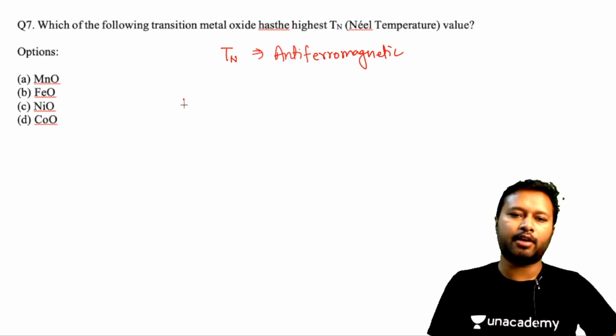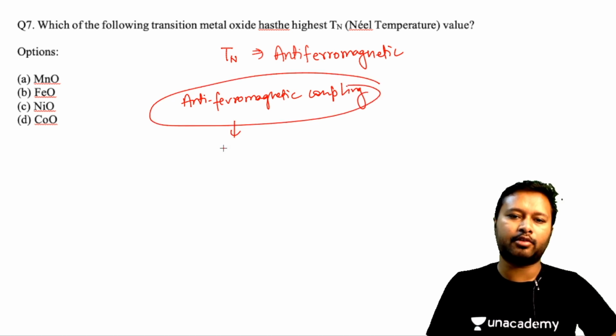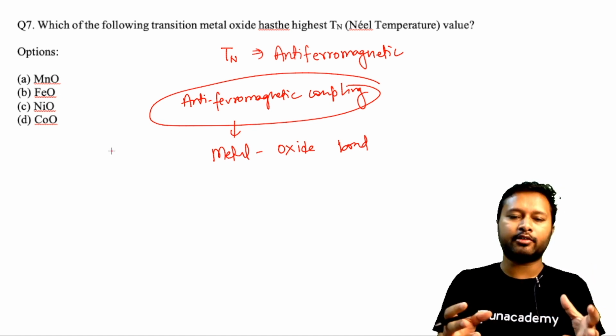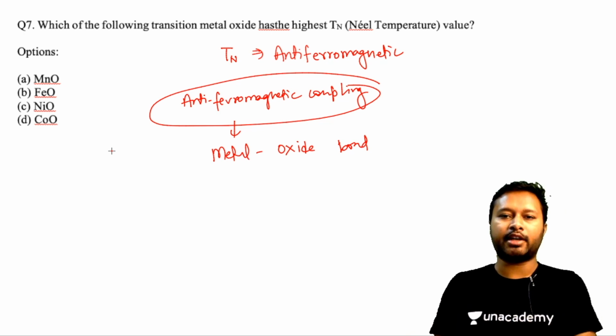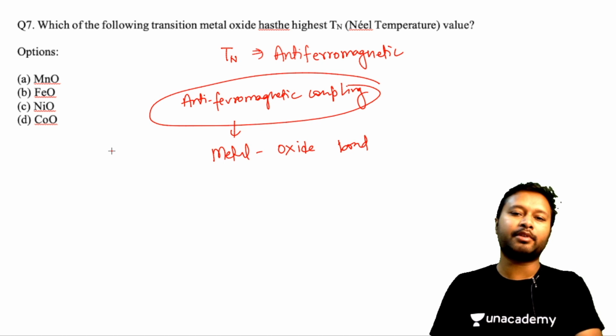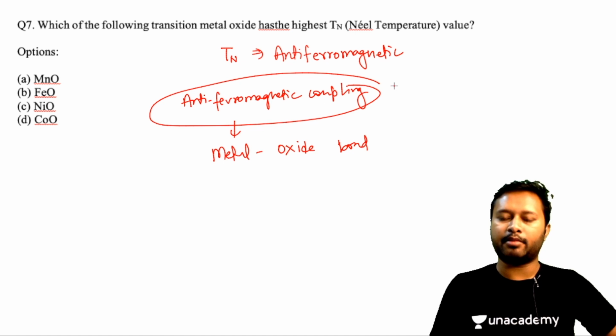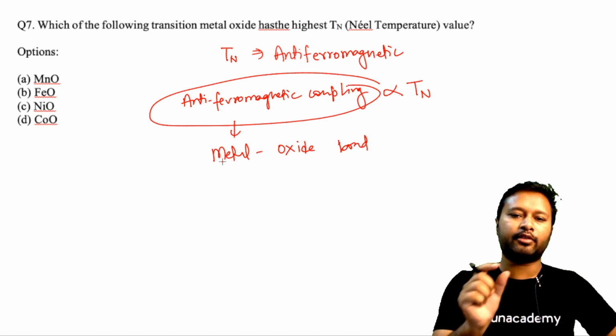And there is a concept called antiferromagnetic coupling. Antiferromagnetic coupling depends upon your metal oxide bond. That means among all these metal oxides, the strength of the metal oxide bond is going to decide the antiferromagnetic coupling, and the higher the antiferromagnetic coupling, the higher the Neel's temperature. Antiferromagnetic coupling is proportional to the Neel's temperature. So we need to find out the strength of the metal oxide bond.